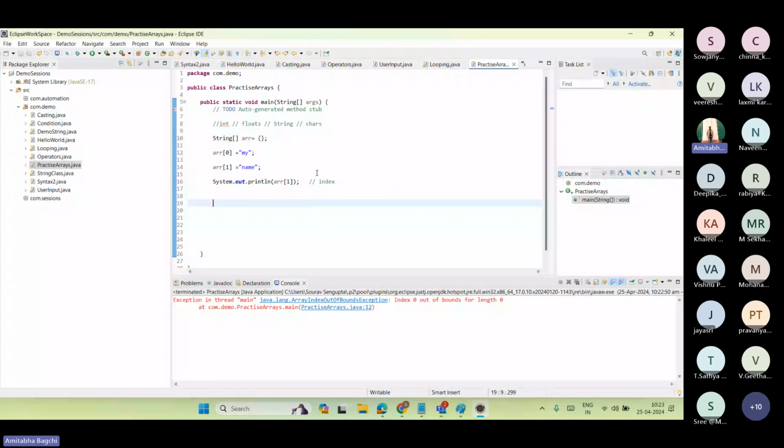Viraj, tell me why it's still showing that there is nothing there. Array index out of bound. If you guys would have listened to me when I was saying none and null, then you would have already understood what is happening here.